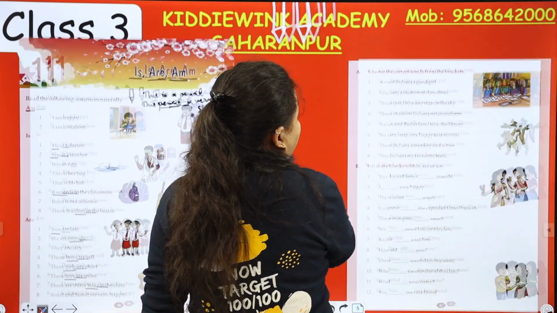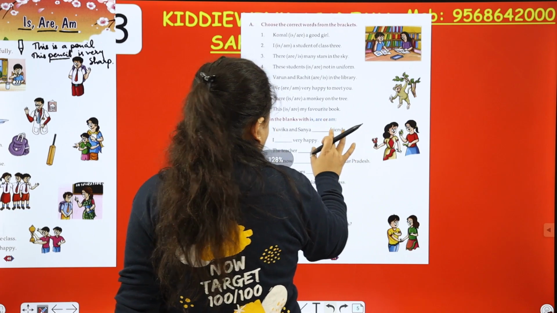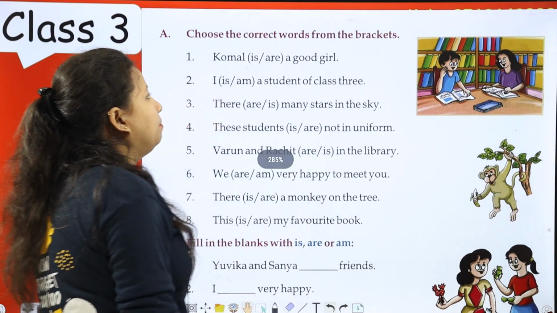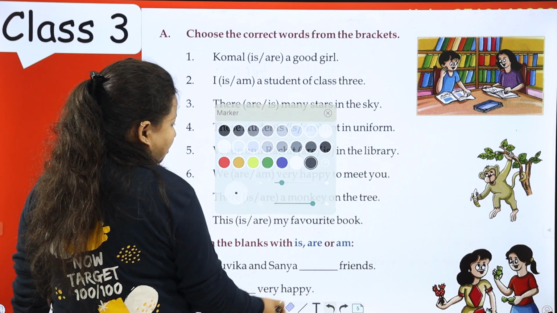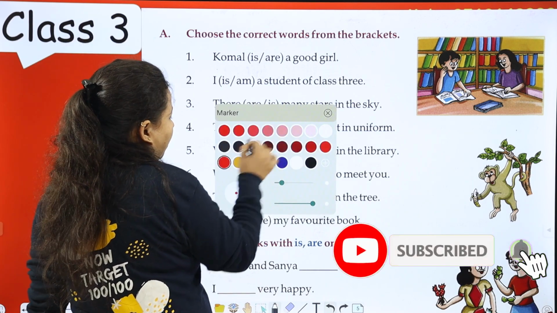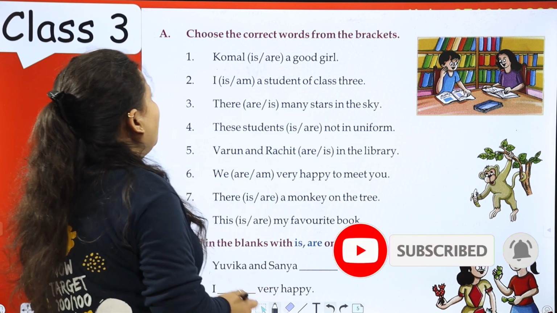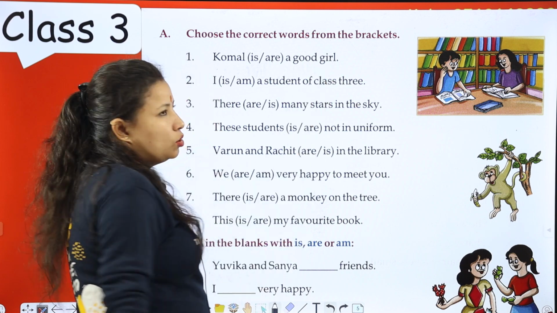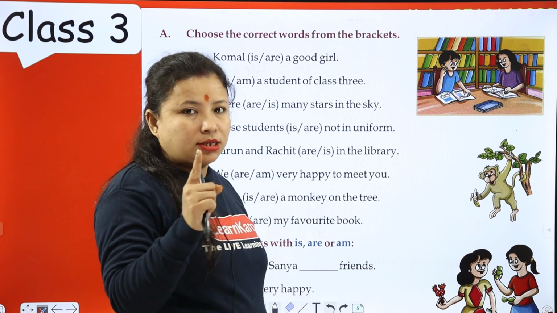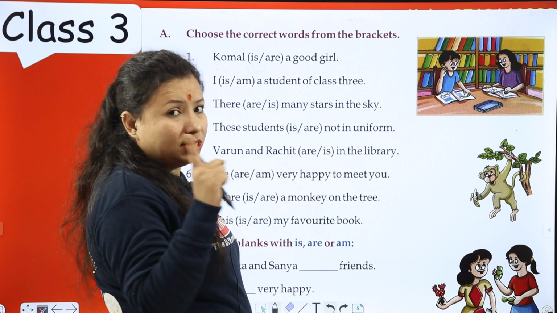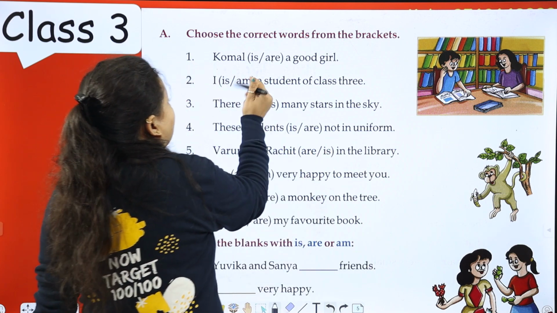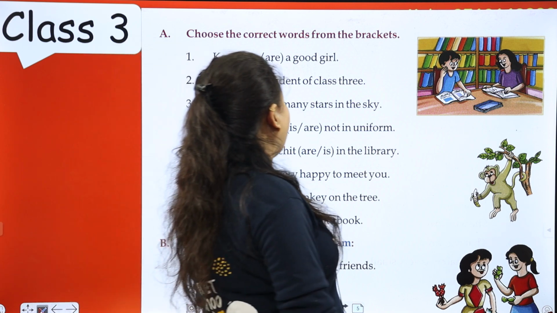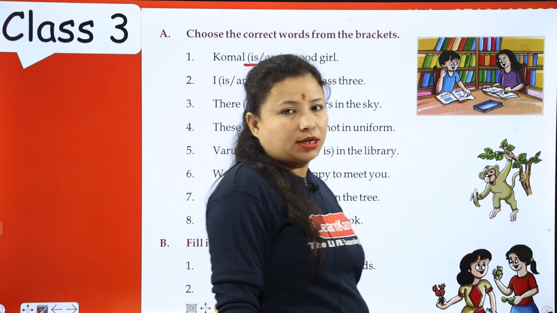So now I am going to start book work. Page number 41. Choose the correct words from the brackets. आपको brackets में से right word को choose करना है और उसको tick करना है. Komal is or are a good girl. Komal is a singular subject. One है Komal, one से ज़्यादा नहीं है. So Komal is a good girl. Komal are a good girl is not correct.